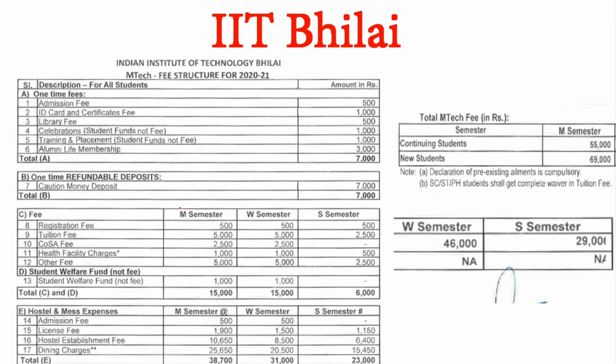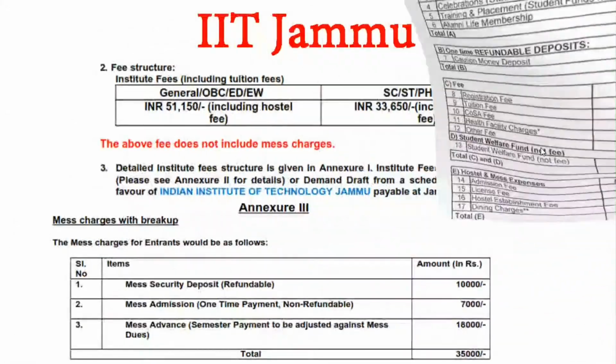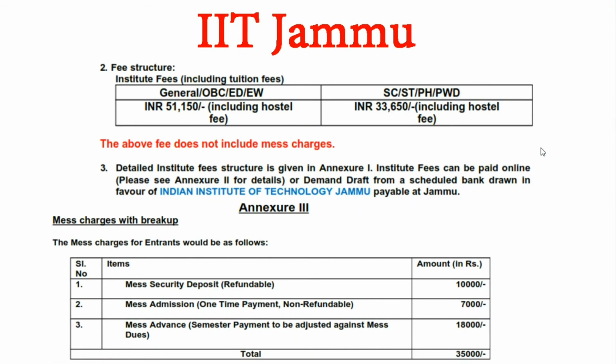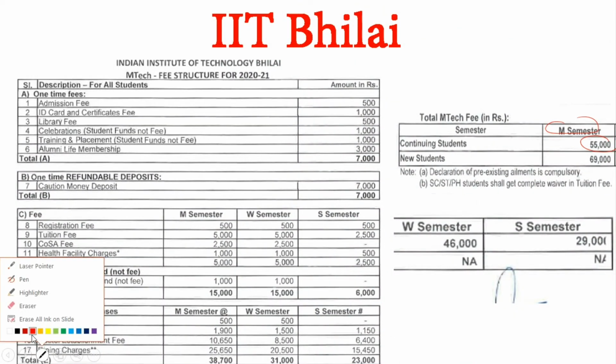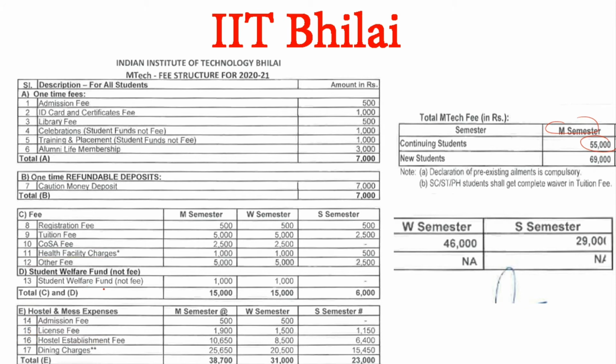In IIT Bhilai, friends, you can see that there are several categories mentioned, from category A to category E, but here we are going to see this. Sorry friends, let's come to the previous slide. So in the summary portion, you can see that a continuing student has to pay 55,000, and a new student has to pay 69,000. And again you can have a look at each category, 7,000, 7,000, 6,000 and 23,000.